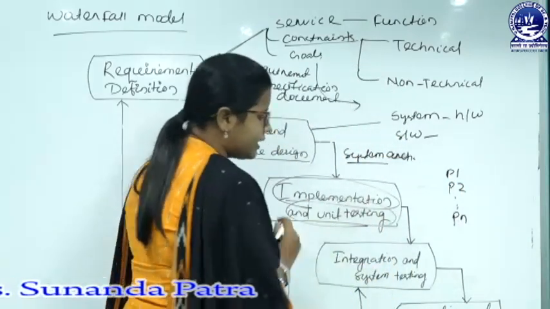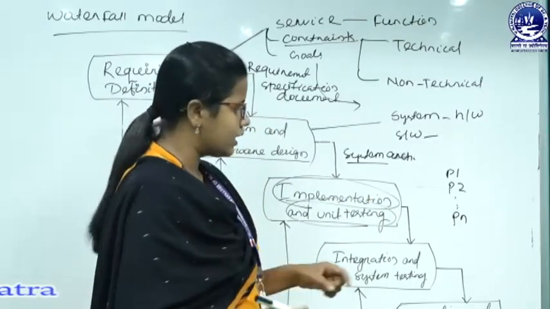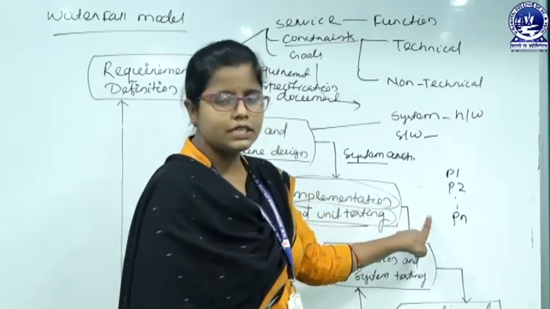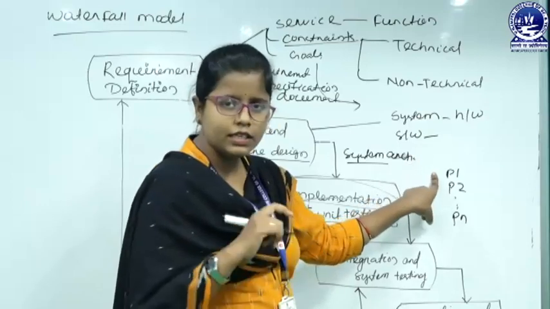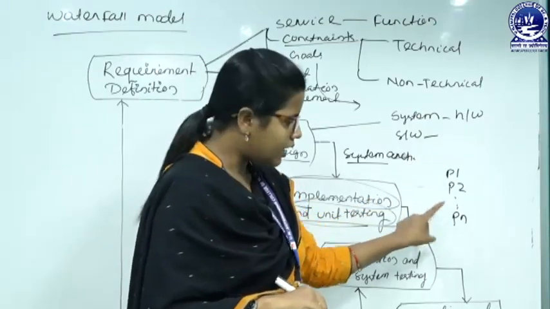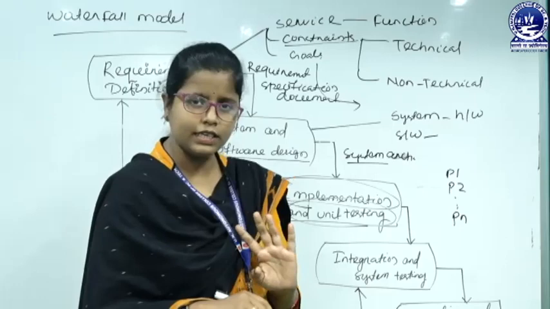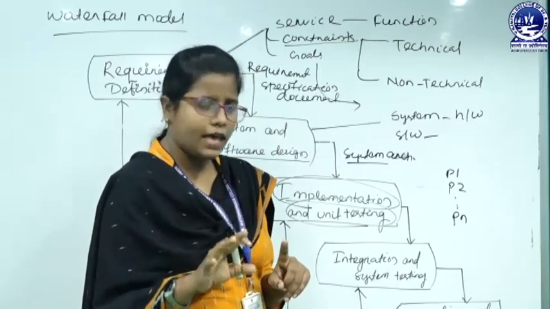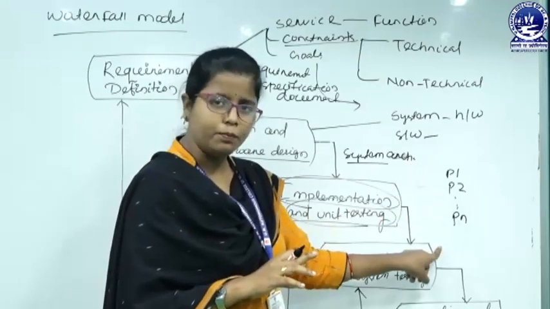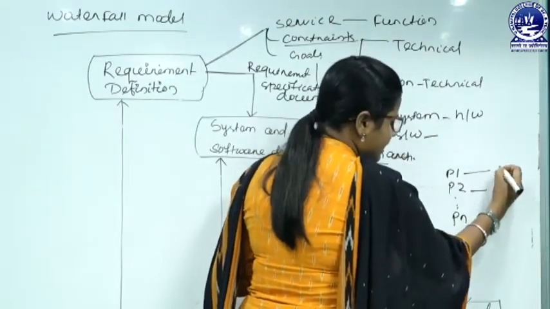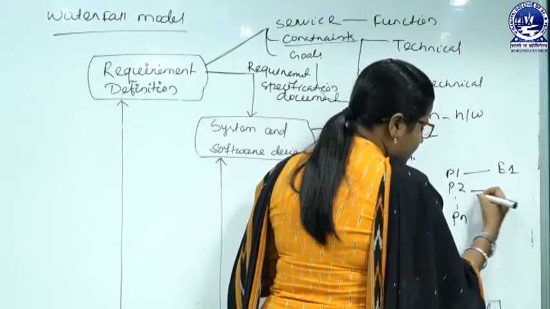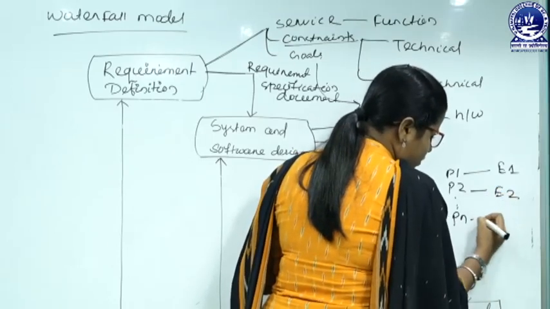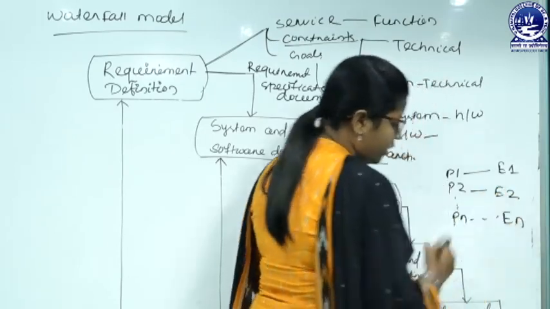Next, come to unit testing. What is unit testing? Here each program is treated as a unit. P1 is a unit, P2 is a unit, up to Pn, which is also a single unit. Suppose there are n people who have written those n programs. P1 is written by employee 1, P2 by employee 2, and Pn by employee n.